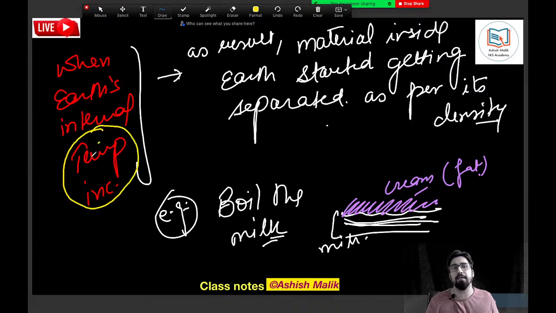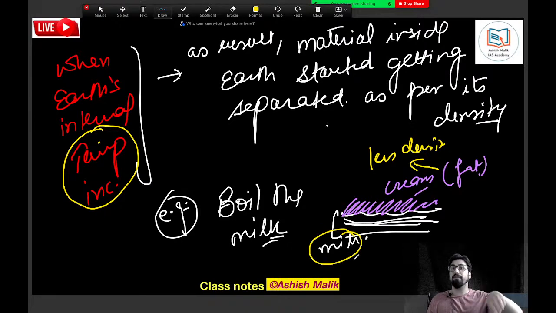Wherever there is an increase in temperature, whenever you provide heat to something, after absorbing the heat, the materials all try to settle down as per the density. Because the cream of the milk has less density, that is why cream comes on the top. Milk, which is comparatively more dense, settles down below. The same thing happened with the earth also. Due to the increase in the temperature inside the earth, the material of the earth also started getting separated.